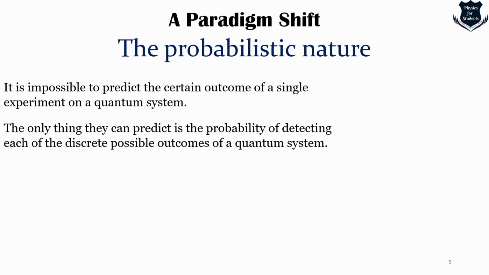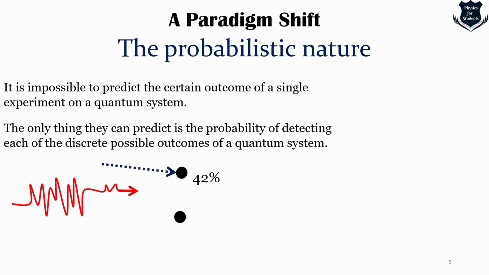So that is why I have written the discrete possible outcomes of a quantum system. Here is a photon which is going in this direction. If you want to find out whether it lands on this or this, the two black dots on your screen, we might get a 42% chance it will land up here, and a 58% chance it will land up here.